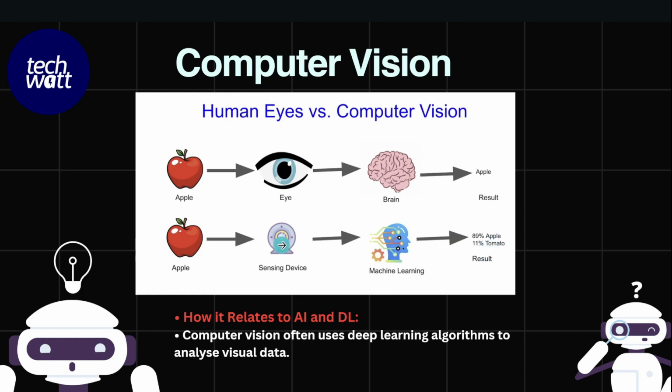Now let's look at how computer vision relates to AI and deep learning. Computer vision often uses deep learning algorithms to analyze visual data. So over here you can see it's using machine learning to analyze the apple it has seen through the camera to be able to give us the prediction that, okay, this is an apple.